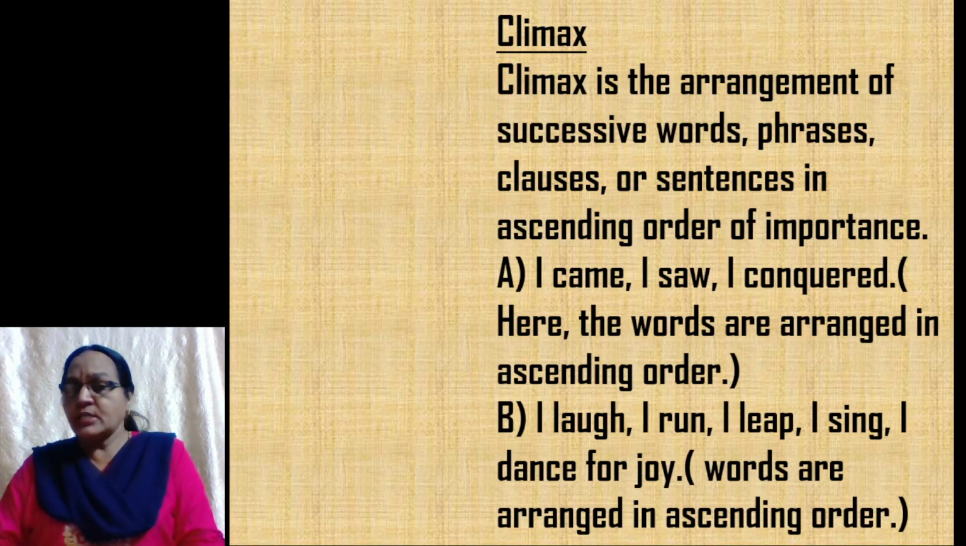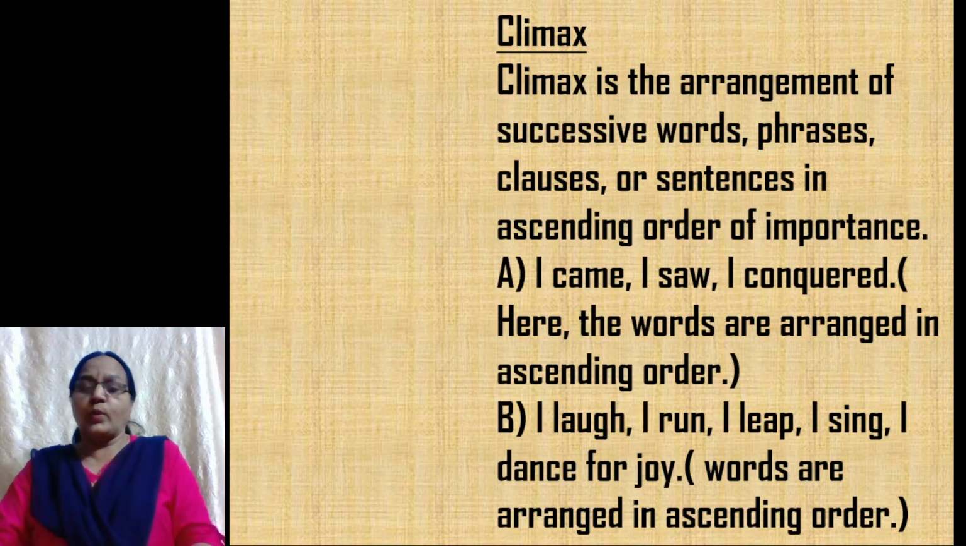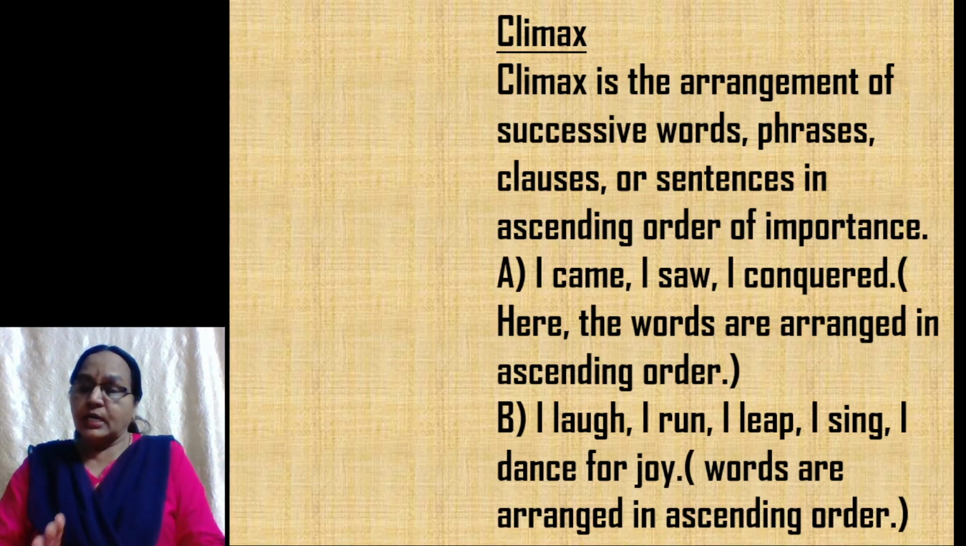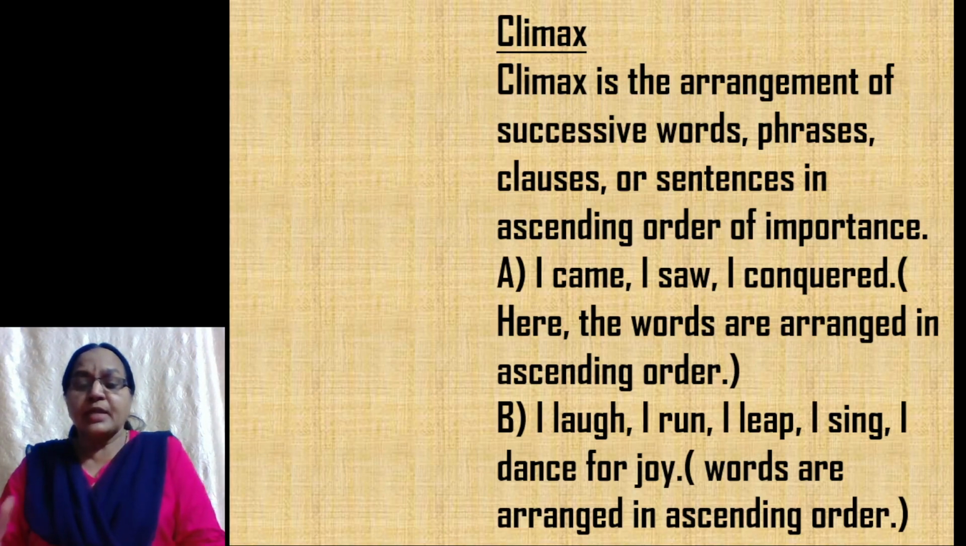Here you find the words are arranged in ascending order. I came, then you see, you saw, then you conquered. So here the words are all arranged in ascending order. This is climax. Next one, I laugh, I run, I leap, I sing, I dance for joy. Again the words are arranged in ascending order: laugh, run, then leap, then sing, then dance for joy.